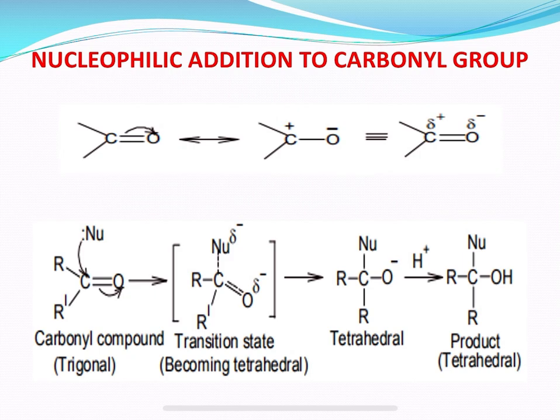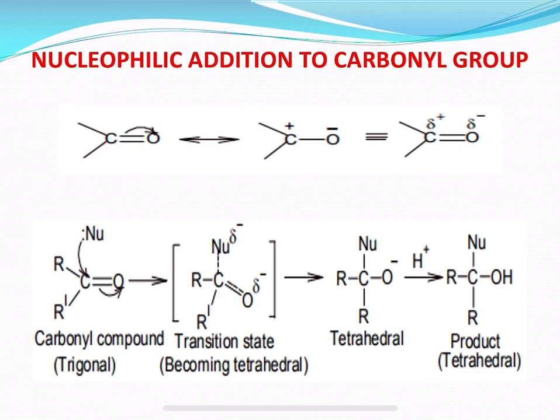The electrons in the pi bond of the carbonyl group are pulled more towards the more electronegative oxygen atom. This is the common phenomenon we observe when electronegative atoms are present in compounds.